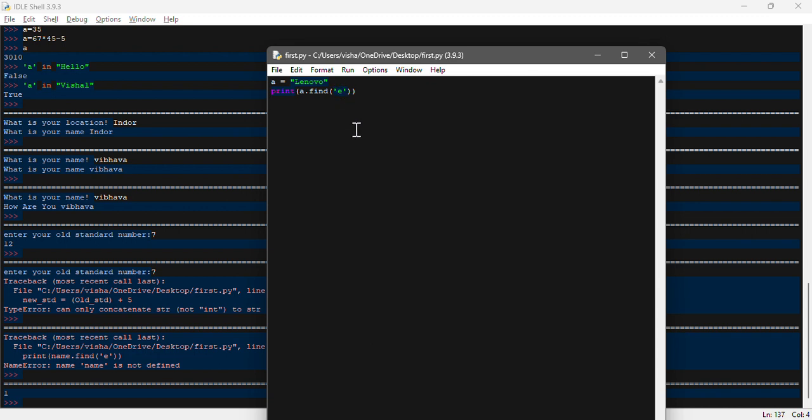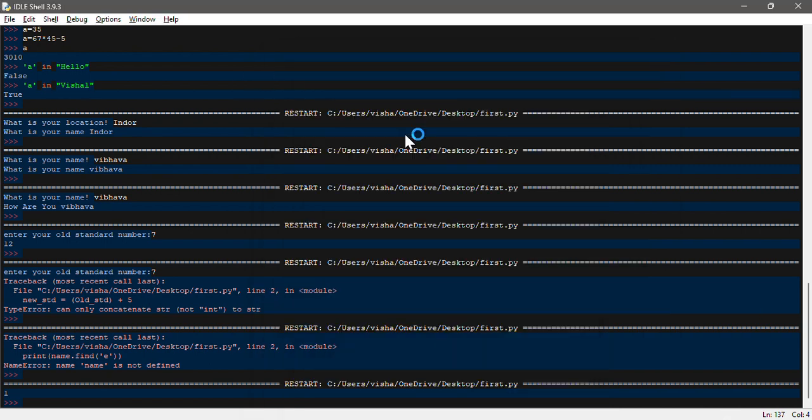For example, if I just want to find a specific string over here, instead of name, some string type, say I want to find Dell, and I search it again. First I have to save it and then run it.